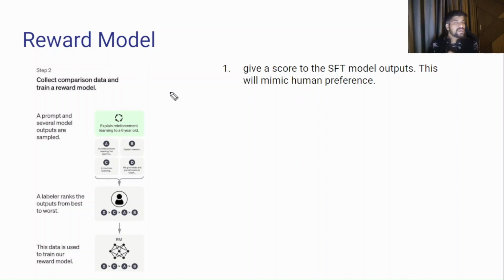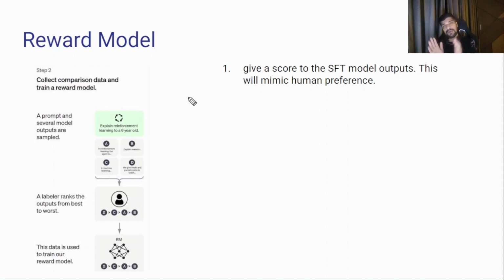Now next is the reward model. My SFT model is trained using the input-output statements, as I mentioned, human generated along with some from the OpenAI API requests, and the engine used is text Da Vinci 003.